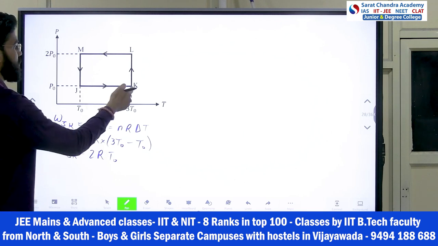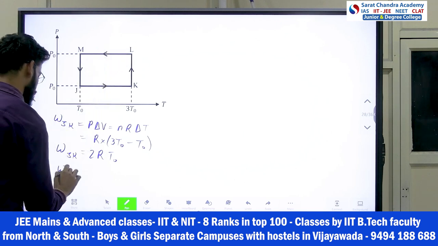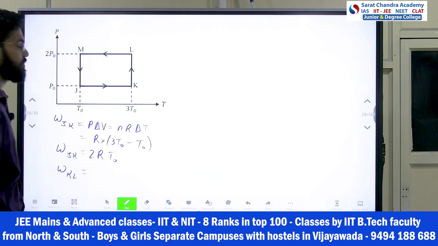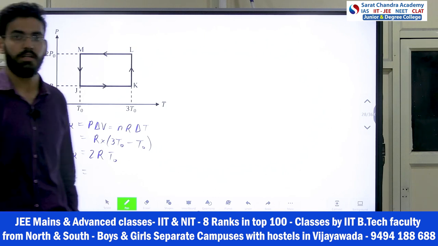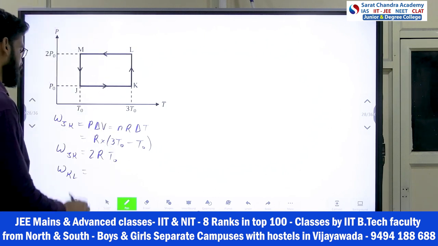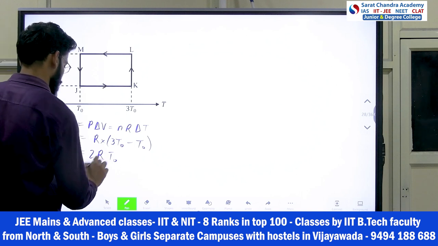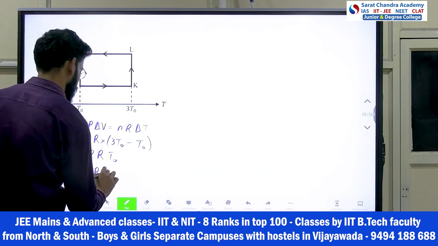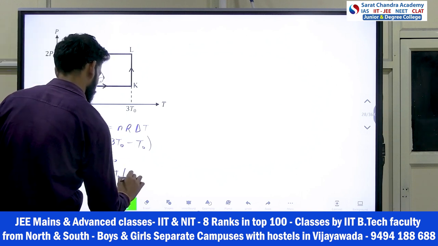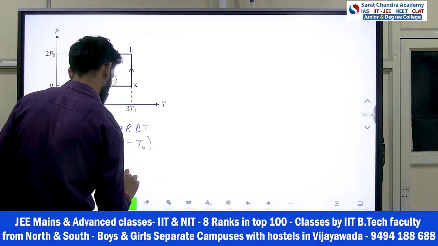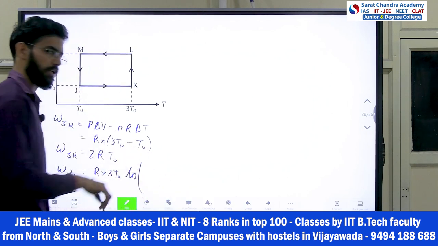Then work done in K to L. This is what? Isothermal. Isothermal work done is what? nRT ln V2 by V1. n is 1, RT, T is 3 T naught, into ln of final volume divided by initial volume.